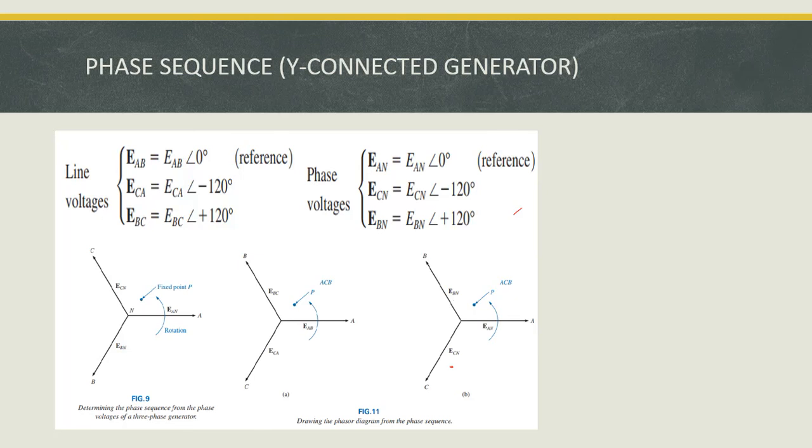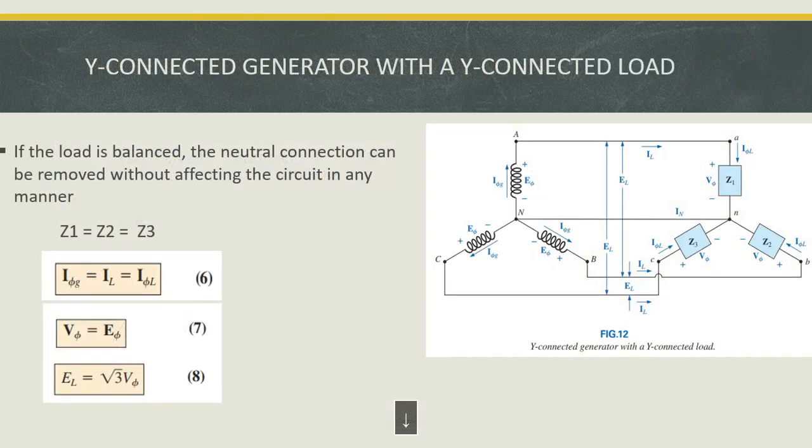Next we go for a star connected generator with a star connected load. We know that if it is a star connected generator, the phase current is equal to the line current. This is the first conclusion. Similarly, I phi L is nothing but the load current entering the terminal. So in this case these three currents are equal, which is explained in equation number 6.